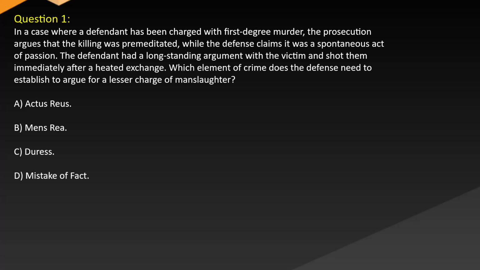Question 1. In a case where a defendant has been charged with first-degree murder, the prosecution argues that the killing was premeditated, while the defense claims it was a spontaneous act of passion. The defendant had a long-standing argument with the victim and shot them immediately after a heated exchange. Which element of crime does the defense need to establish to argue for a lesser charge of manslaughter?